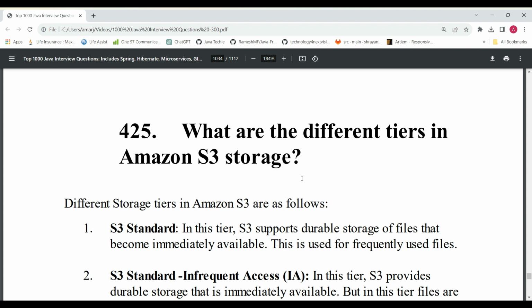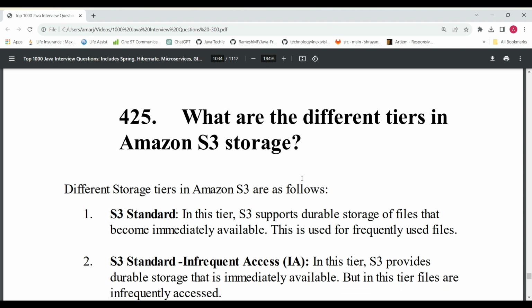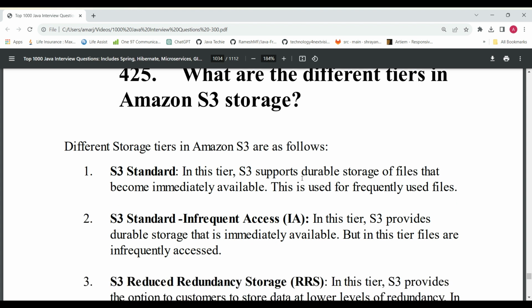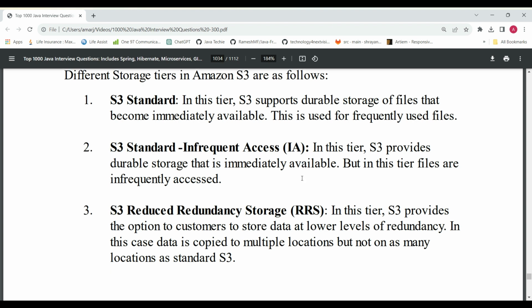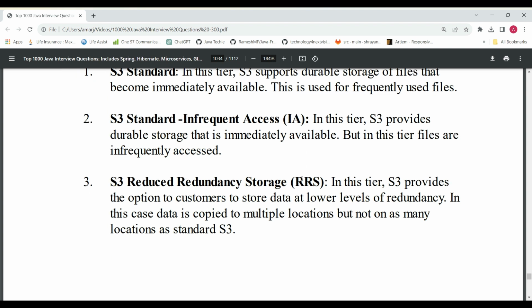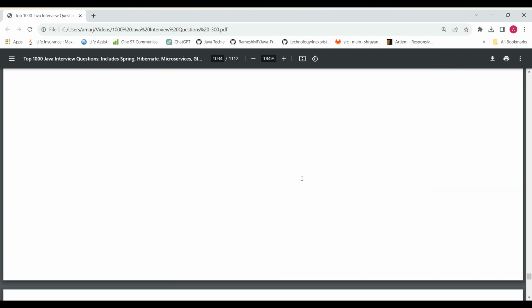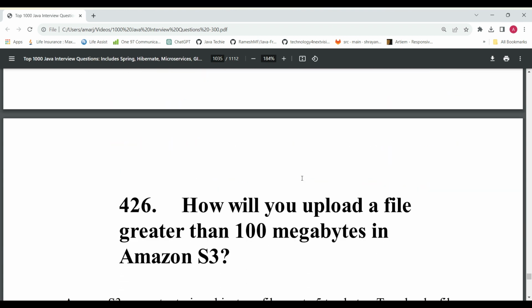S3 Standard is the first one, the second is S3 Standard Infrequent Access (IA), and then S3 Reduced Redundancy Storage (RRS).